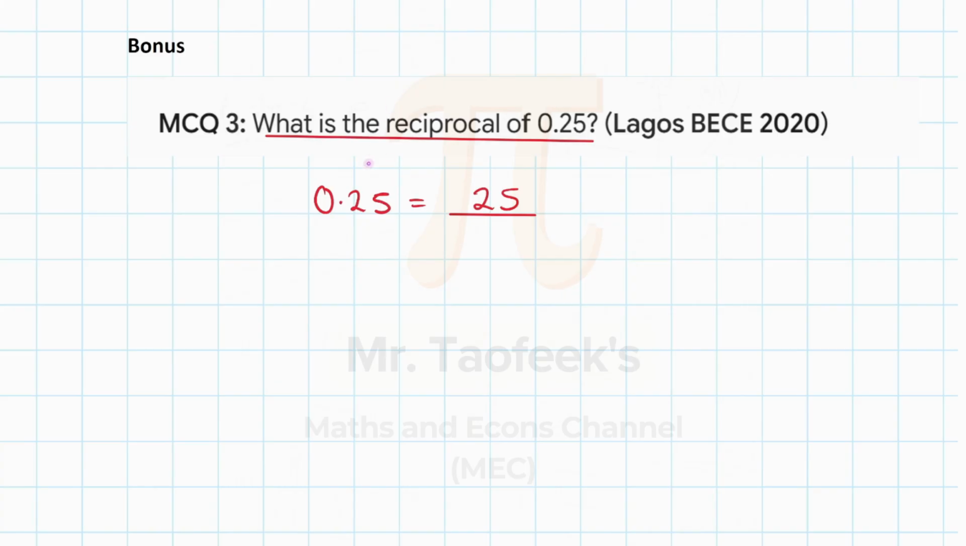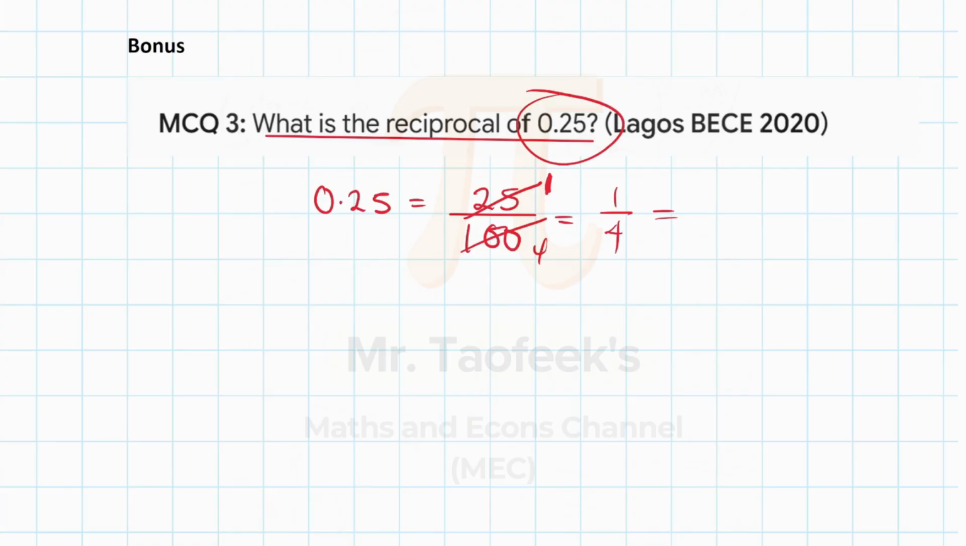But in this case, how many digits do we have after the decimal point? We have 2 digits. So that's going to be 2 zeros, and that will be 100. So as we know, 25 can divide 100. This can be reduced to what? 25 divided by 25 is 1. 100 divided by 25 is 4. So we have 1 out of 4. So if we have that, the question is now asking you for the reciprocal. So the reciprocal of 0.25 is the same thing as the reciprocal of 1 over 4, right?